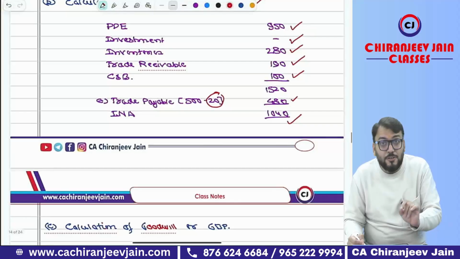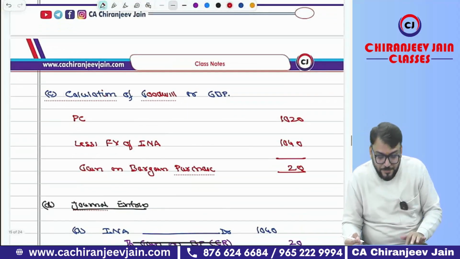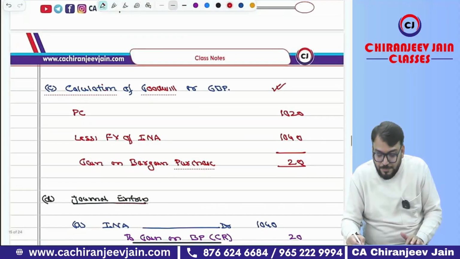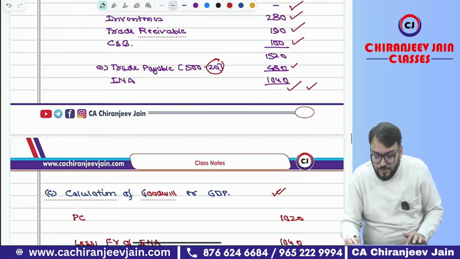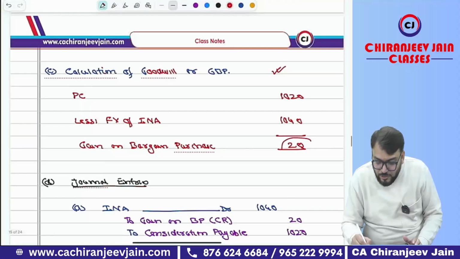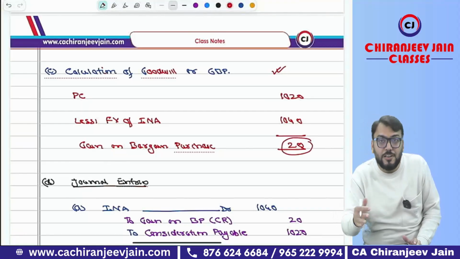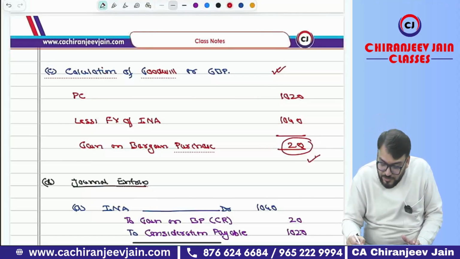Right now I don't know what the institute solution is, so I'll give you both solutions. Then the calculation of goodwill or gain on bargain purchase. In this case, PC is 1020 and the fair value of INA is 1040. So there is a gain on bargain purchase of 20. Your goodwill or gain on bargain purchase will remain the same in both alternative solutions. Whatever you are taking, your gain on bargain purchase will be 20 only.